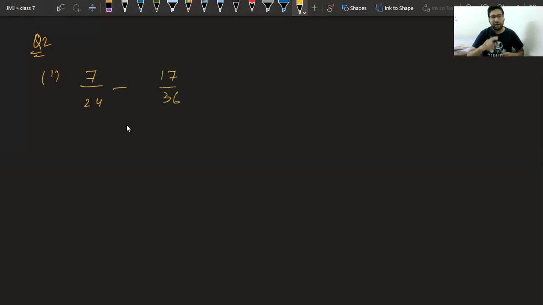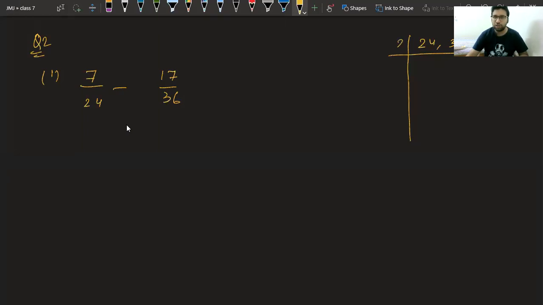Class, are these two like fractions? Please tell. No. What is the LCM of the denominators, 24 and 36? Kavish is saying LCM is 72.